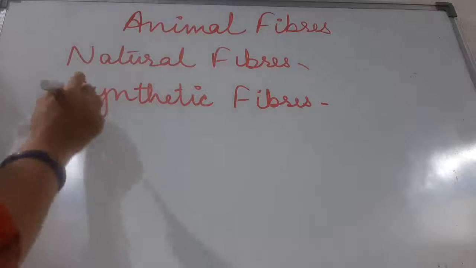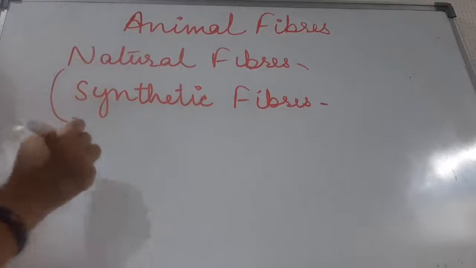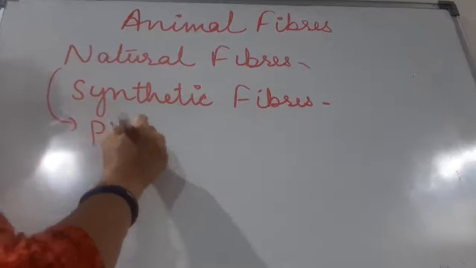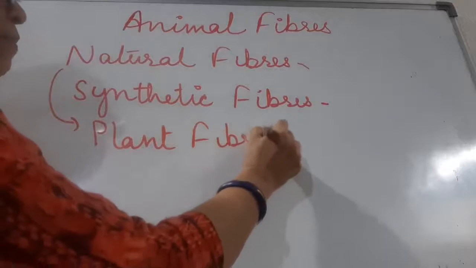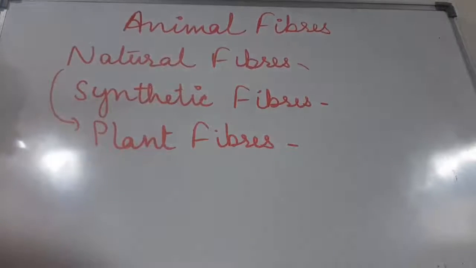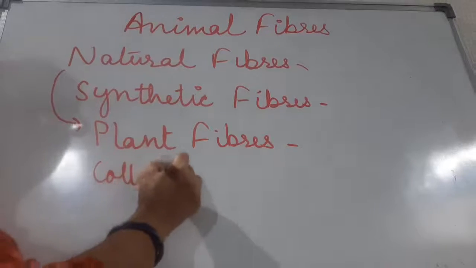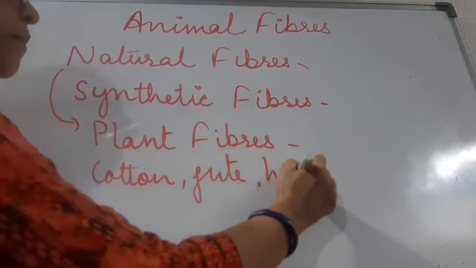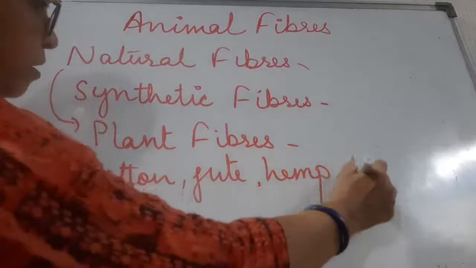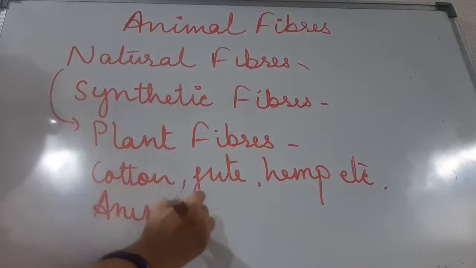Now, when we are talking about the natural fibers, children, we see that they are of 2 types. First type are known as plant fibers. Plant fibers are the fibers which we get from plants. Example is cotton, jute, hemp, etc. Now, next we are talking about the animal fiber.